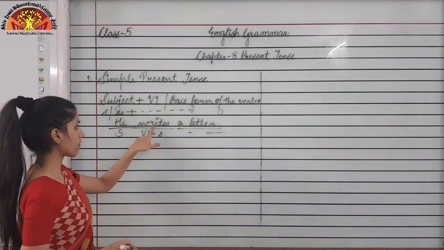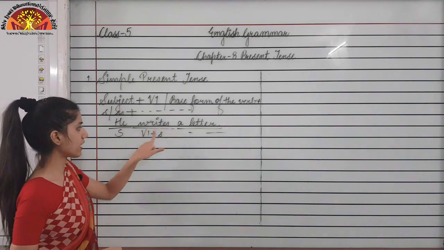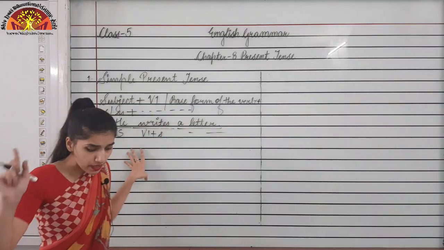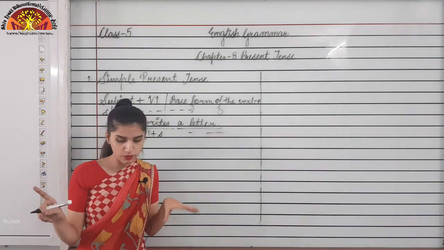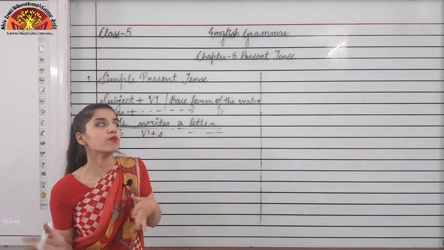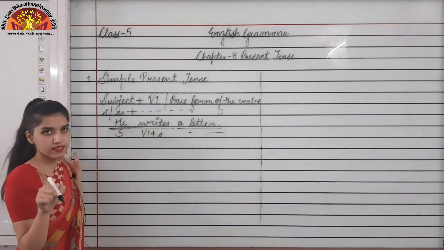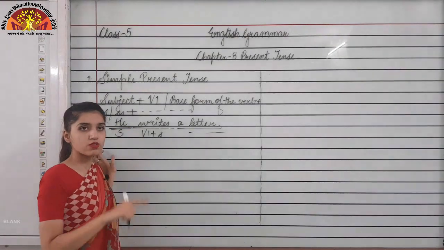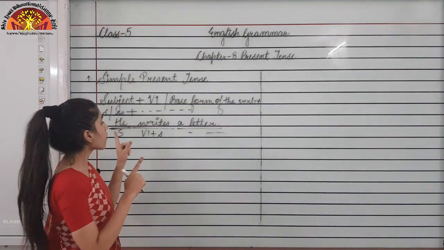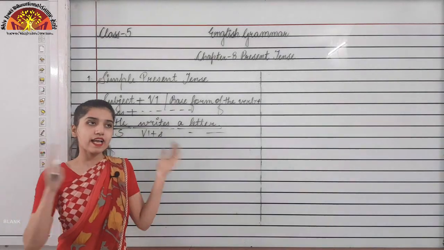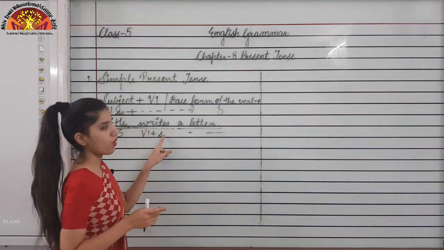This is V1, write, plus s we have added. He is a singular pronoun, so after a singular pronoun we will add s or es with the verb.